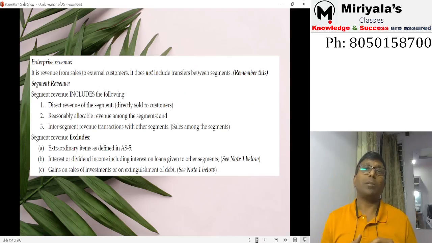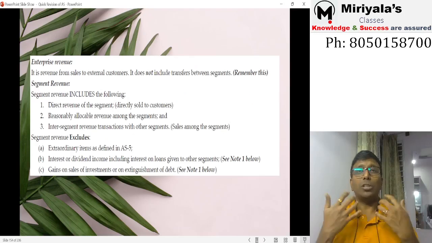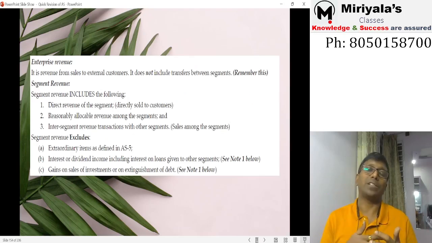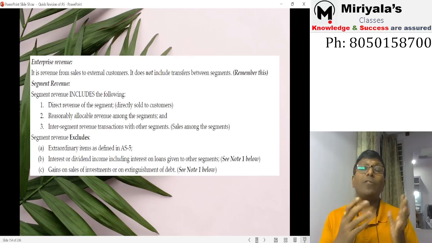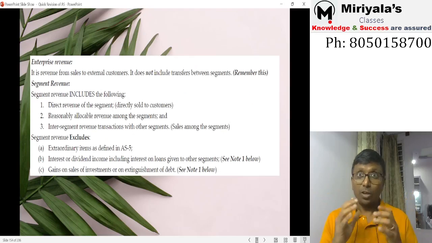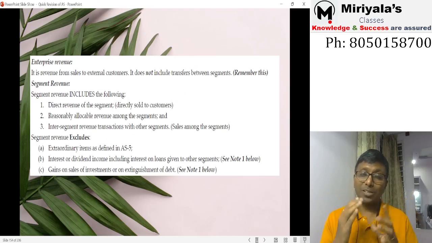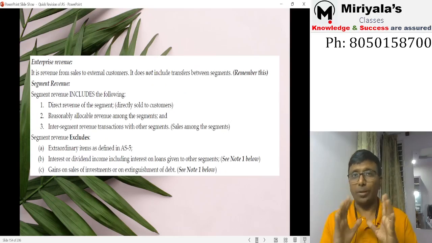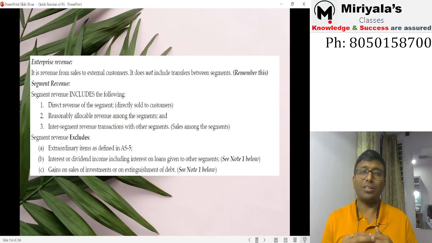Again, one more important point. Suppose my company is a holding company, so I'm preparing a consolidated financial statement and a standalone financial statement. Then Accounting Standard 17 is applicable only for the consolidated financial statements, not for the standalone financial statements. I need to prepare segment reporting only for CFS, not for SFS. I just remembered this point and told it to you.